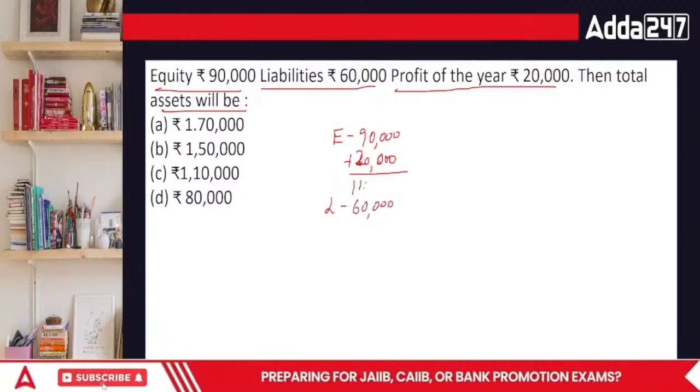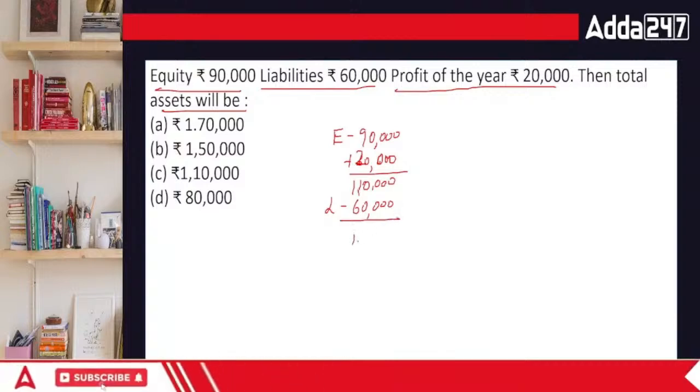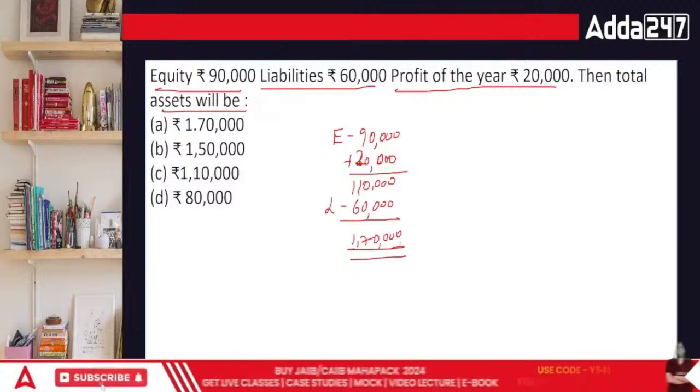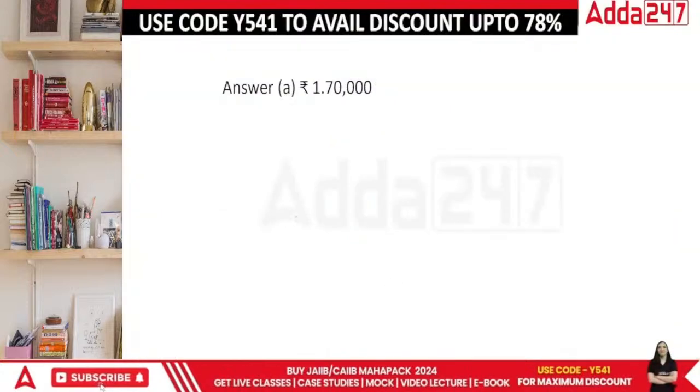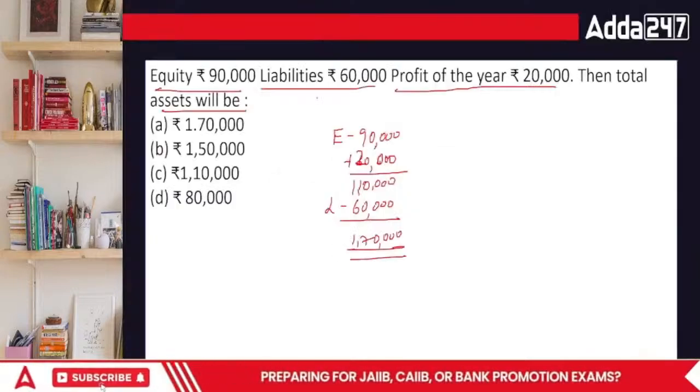This makes 1,10,000 and liabilities are 60. So technically the entire amount total becomes 170. This is my total money which is invested.